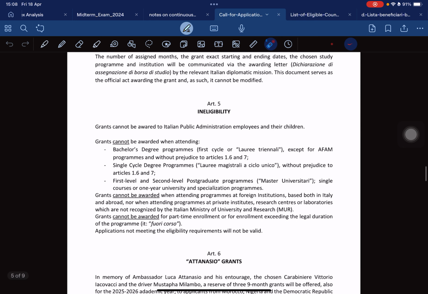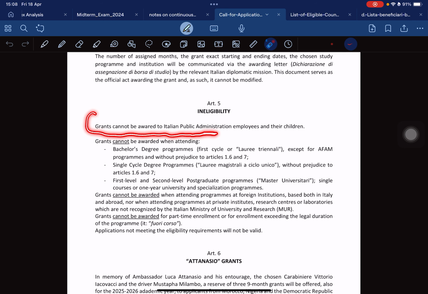So on ineligibility here, the grant cannot be awarded to Italian public administration employees and their children. So this one is for Italy, not for the foreigners.